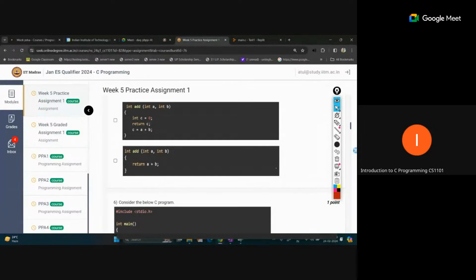And option 4, yeah, this is correct, because we are reading the two inputs and returning a plus b. This a plus b equation will be solved and return the correct answer. So options A and D are the correct answer for this.